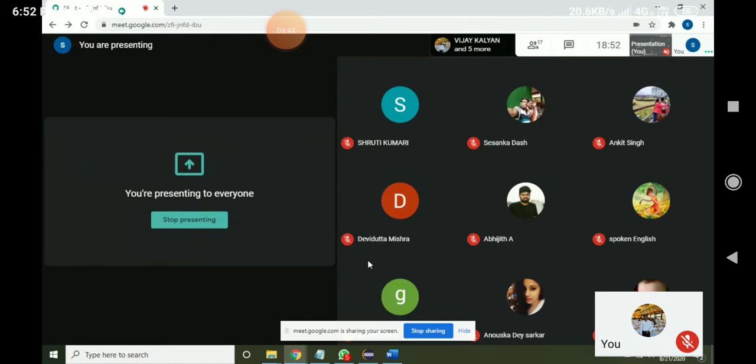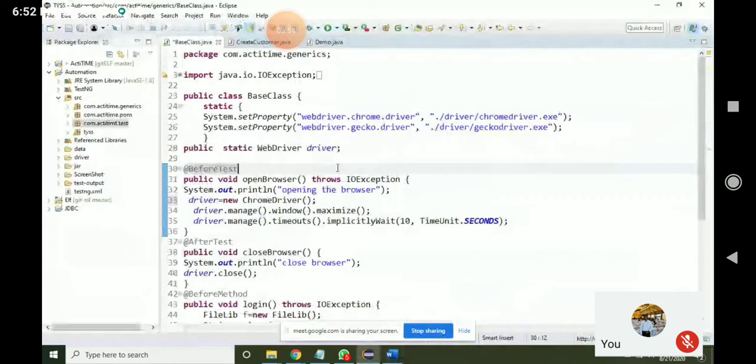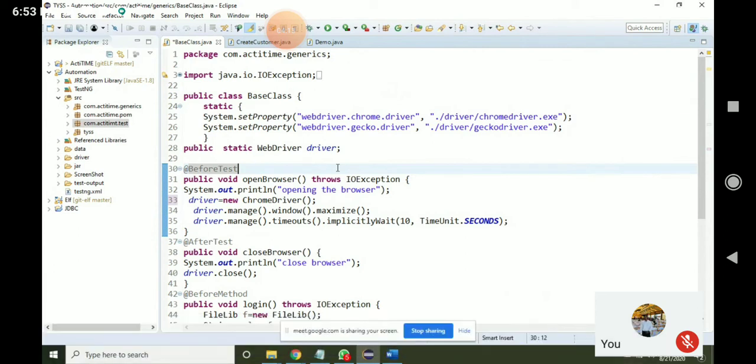Now let me open the framework. First of all, we'll see how to achieve that. There are two important things in real time in Selenium Grid: one is hub, and one more is node. Node means remote system. Hub means I am going to make my system a hub, a centralized system. Through my system I can connect n number of nodes.